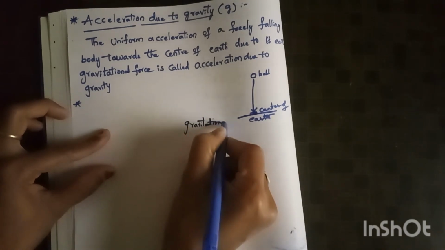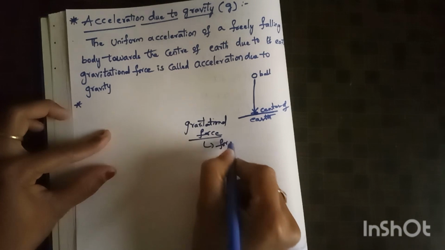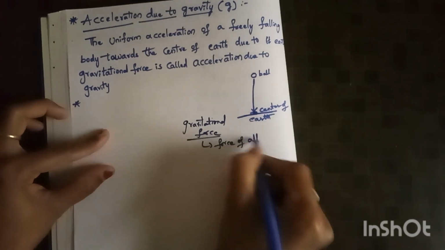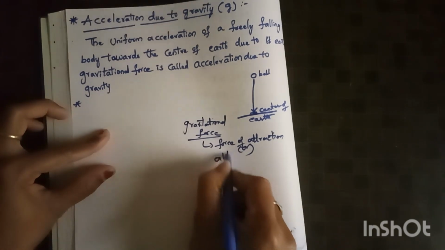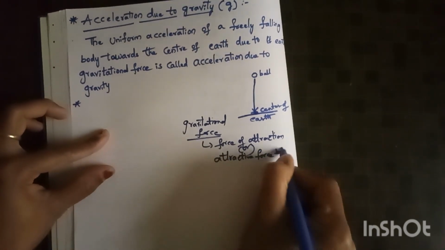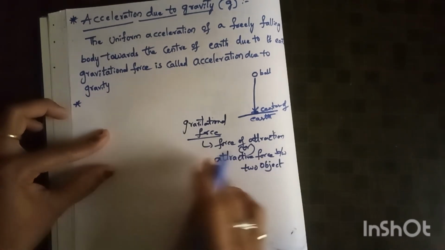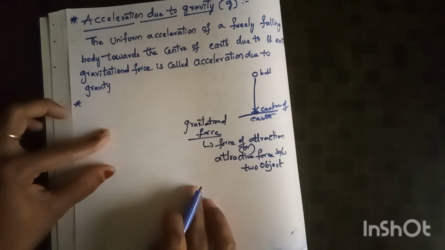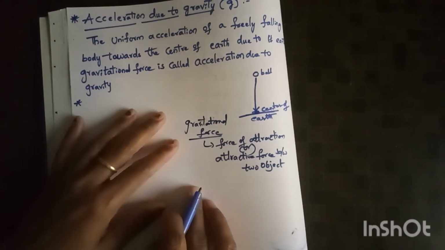Just remember that the attractive force between two objects is called gravitational force.